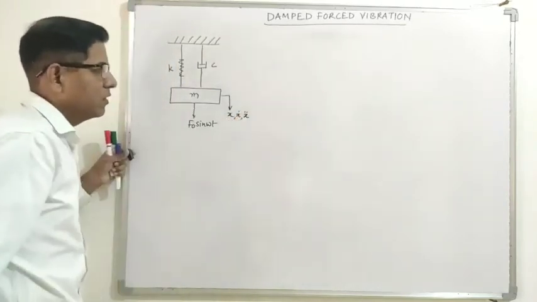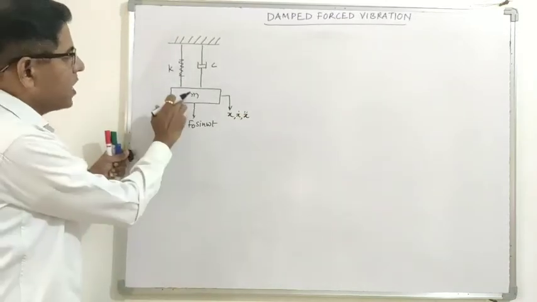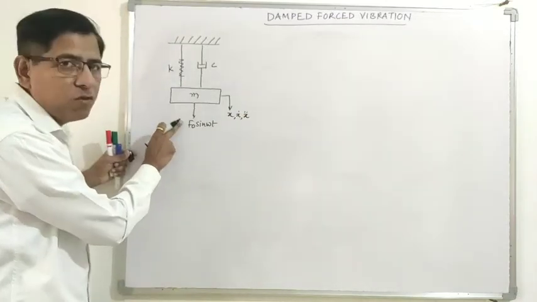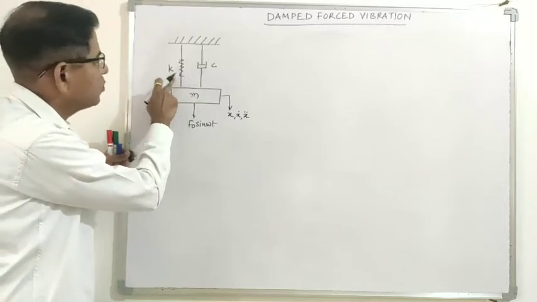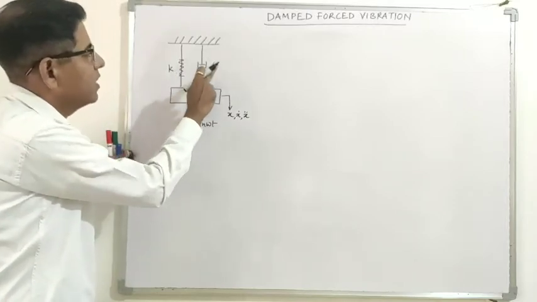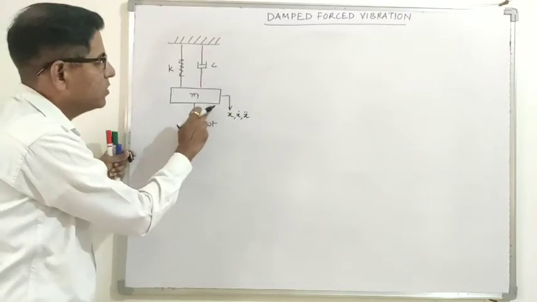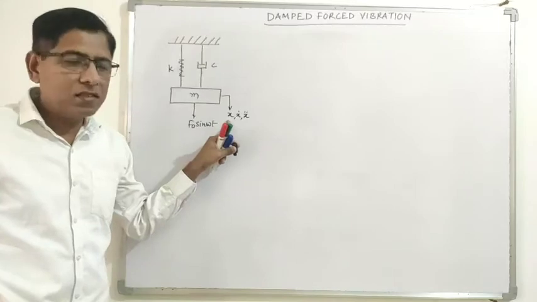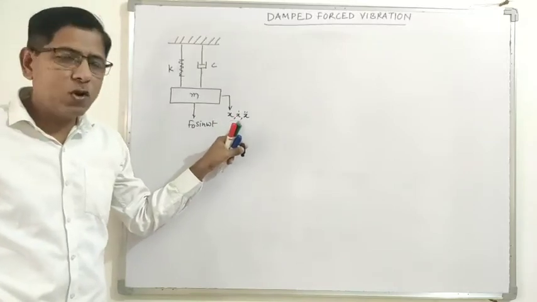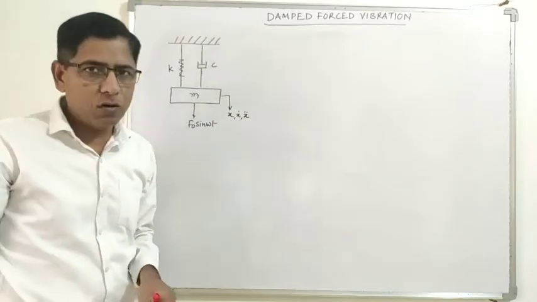So a mass under the influence of a harmonic force, the mass is supported by a spring and by a damper, and because of this the mass undergoes a displacement x, or velocity x dot, and acceleration x double dot.